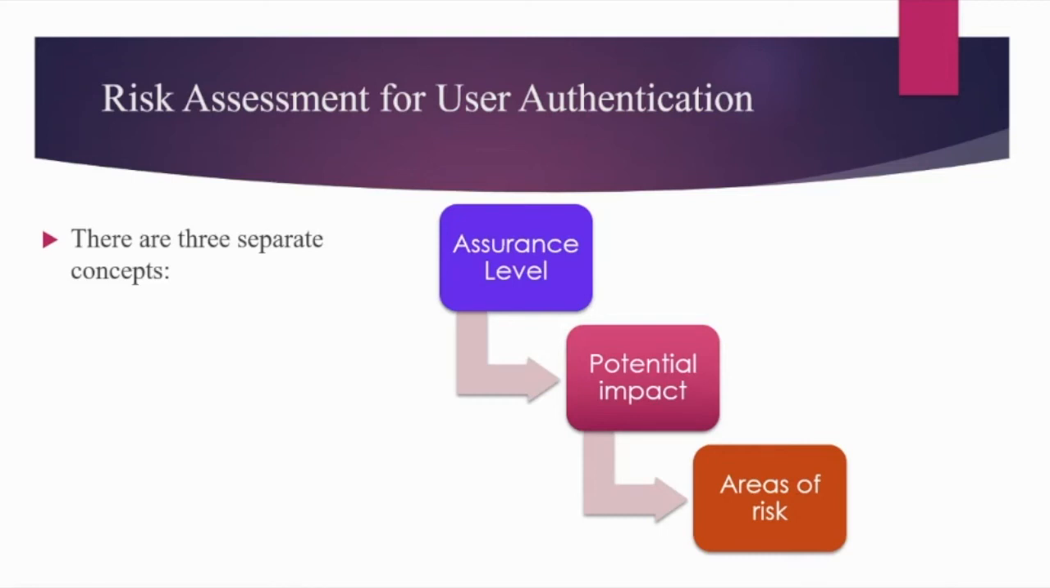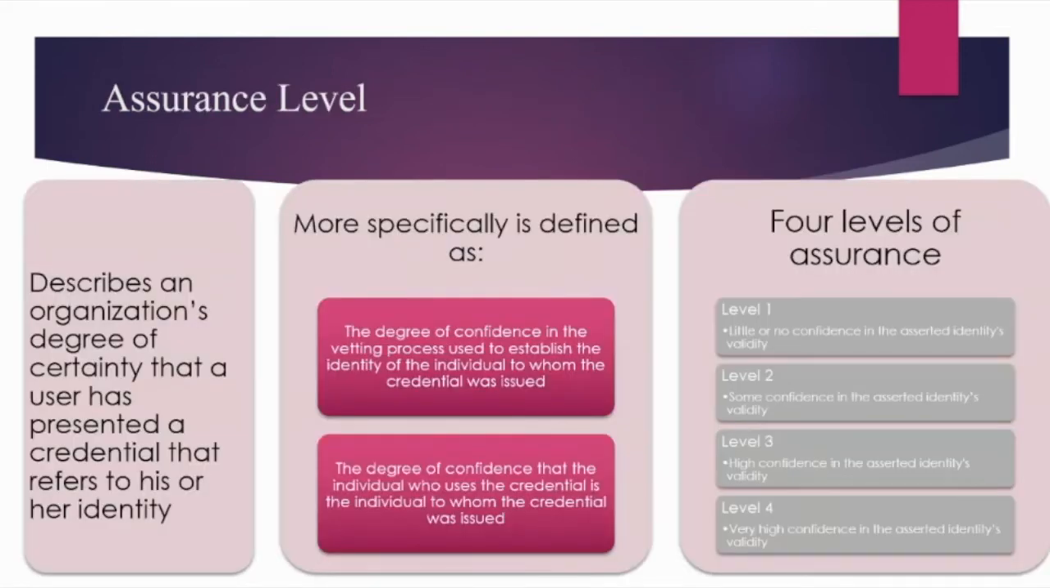The first concept is assurance level. We will see what I mean by assurance level. Then there is the potential impact of the authentication. If the authentication fails or something goes wrong, what will be the potential impact of that on the information system we are dealing with? And what are the areas of risk? So first, let's see assurance level.